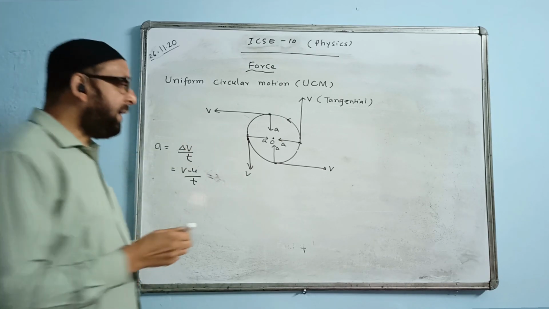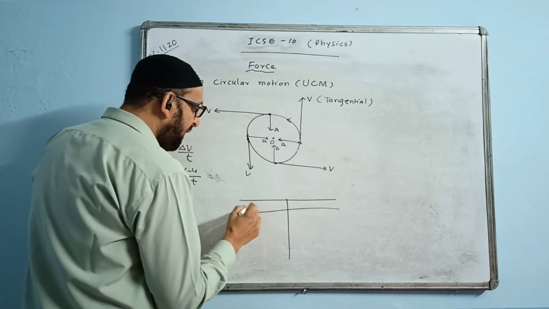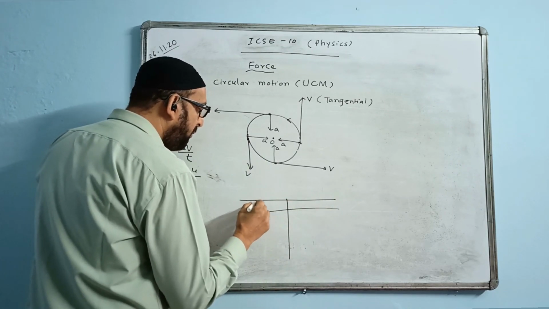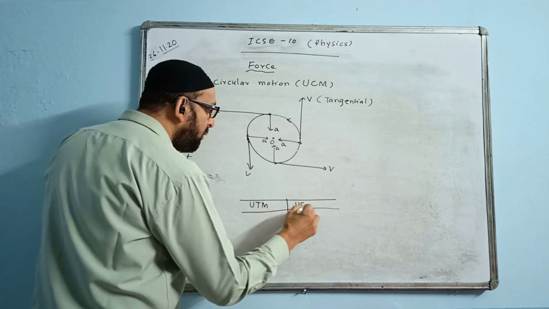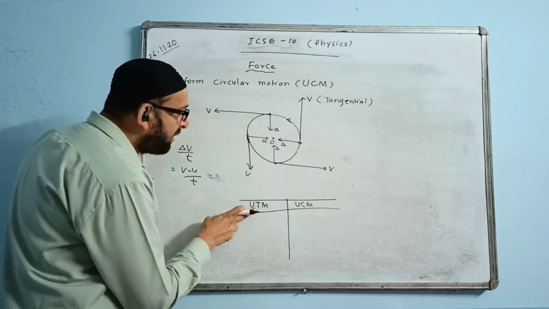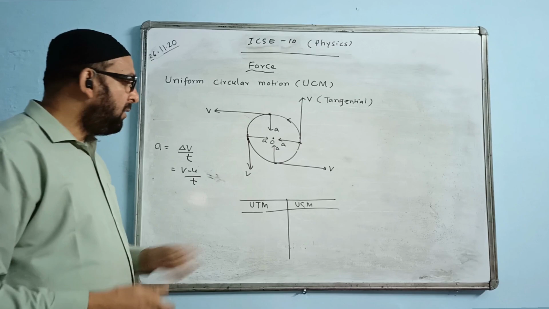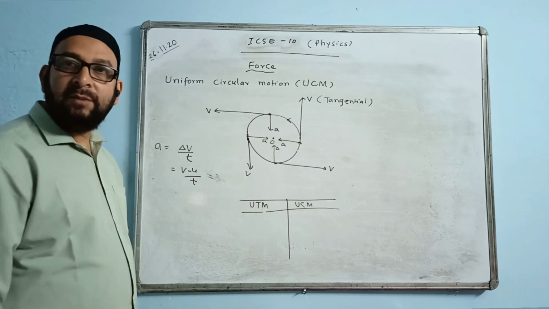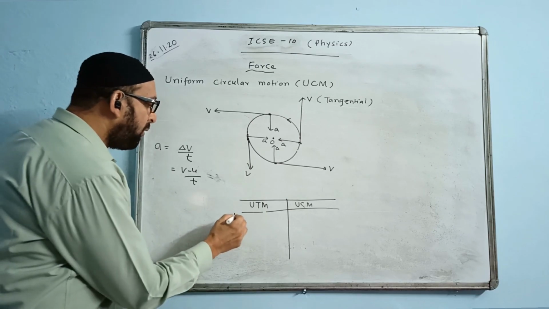If you want, you can make a table and write down the differences here. On one side I write uniform translational motion, UTM, and on the other side I write UCM. Uniform translational motion, translation is along a straight line, or uniform linear motion is the same thing, straight line motion, and this is UCM. First point, what will we write?